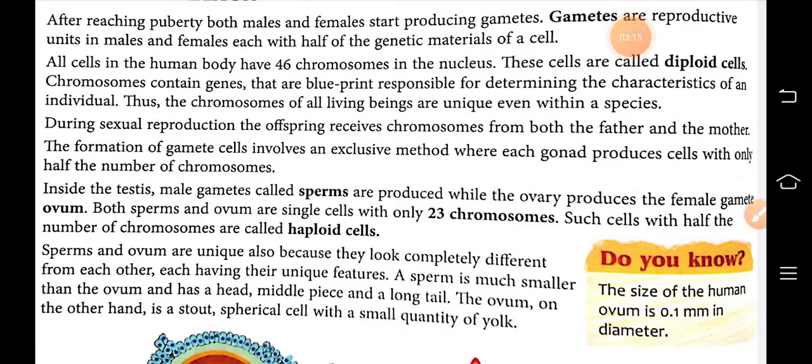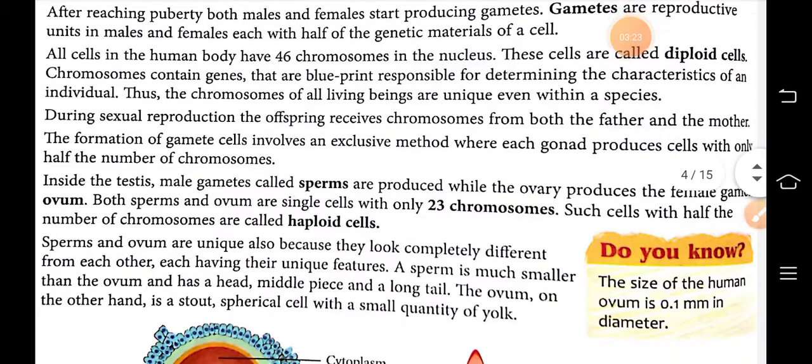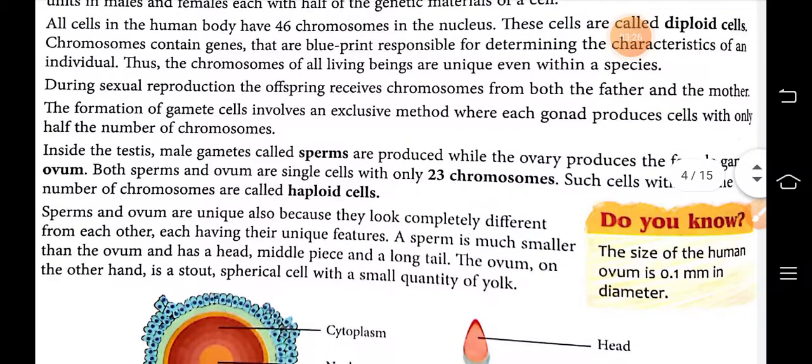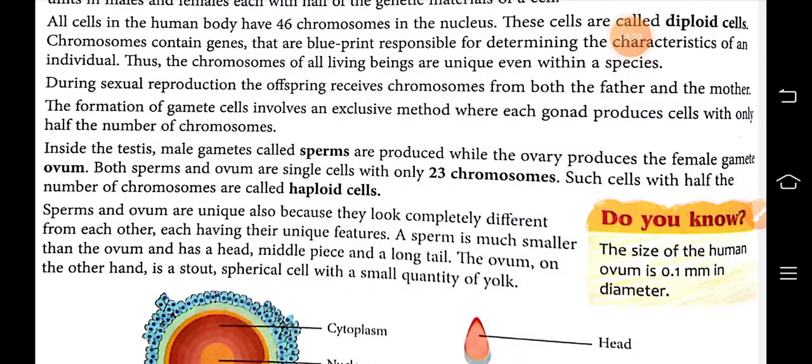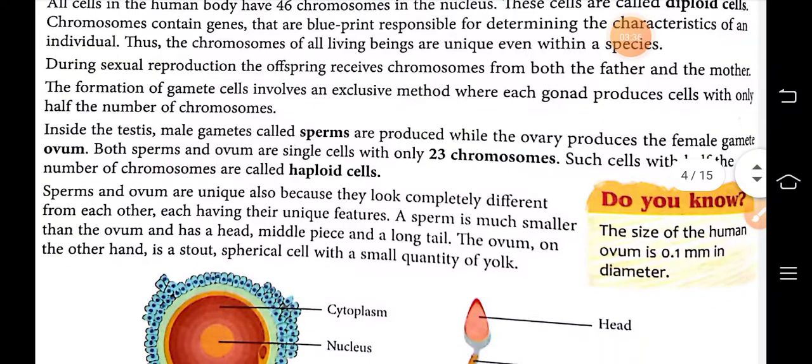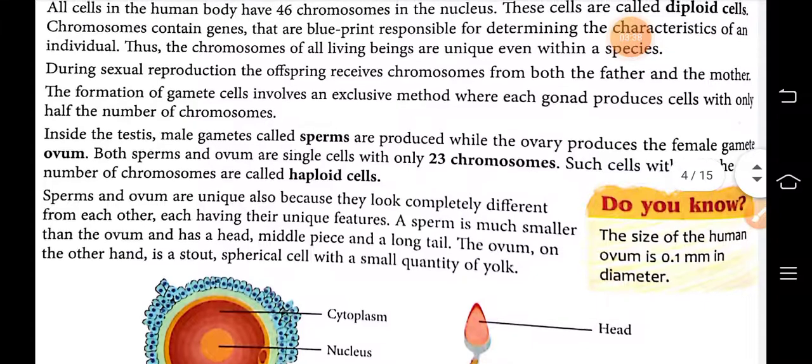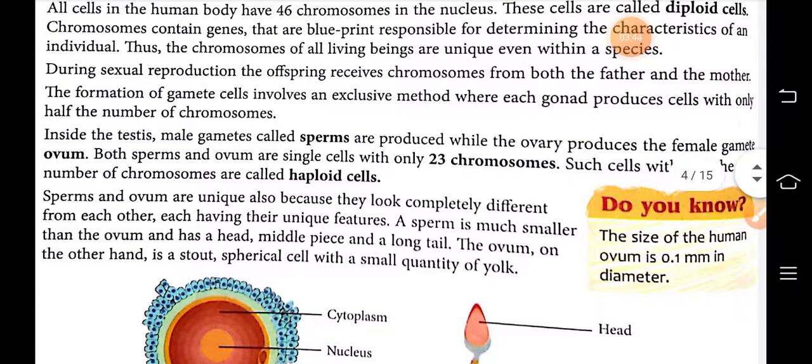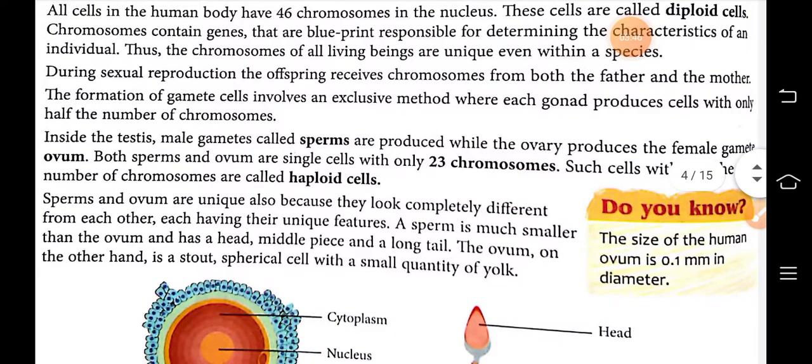During sexual reproduction, the offspring, the children, receive chromosomes from both the father and the mother. And the formation of gamete cells involves an exclusive method where each gonad produces cells with only half the number of chromosomes. That means the male gonad and the female gonad, which produce gametes, are known as gonads, and they produce cells with only half the number of chromosomes.